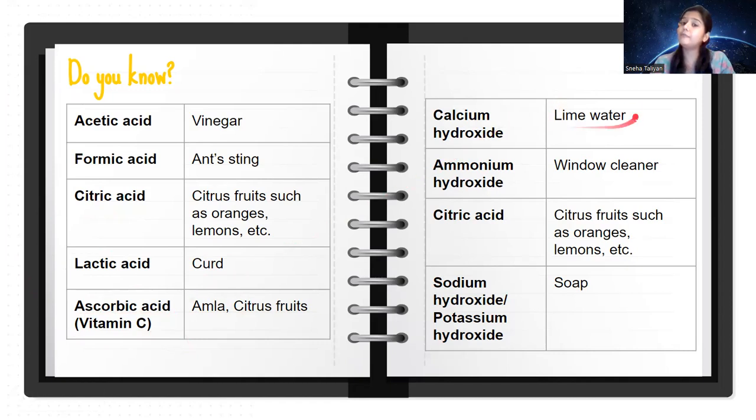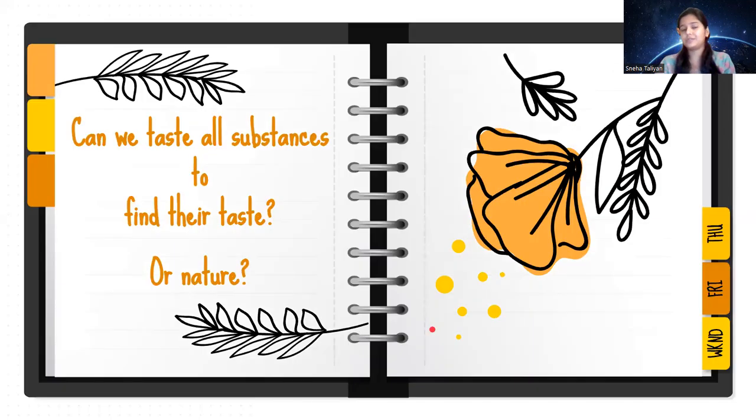Then you have lime water. It is called calcium hydroxide. जिससे आप विंडो क्लीन करते हो, window cleaners, they have ammonium hydroxide. They are bases. Then again citric acid in oranges, lemons. And soap के अंदर, soap is a base like I said, क्योंकि वो slippery फील होते हैं, जिसके अंदर होती है या तो सोडियम हाइड्रोक्साइड या पोटेशियम हाइड्रोक्साइड.